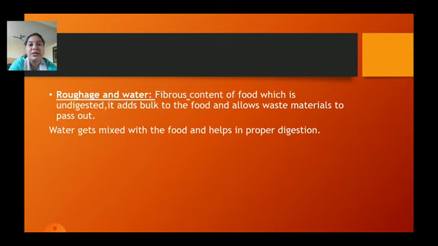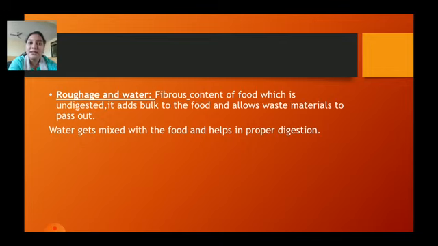The next would be the last one, roughage and water. We learned carbohydrates first, second is proteins, third is fats, and the fourth and most important is roughage and water.